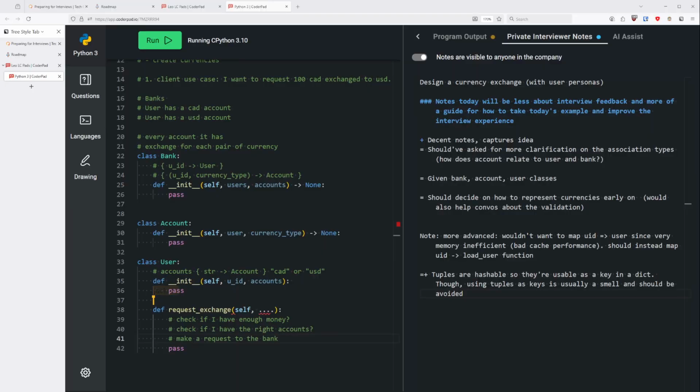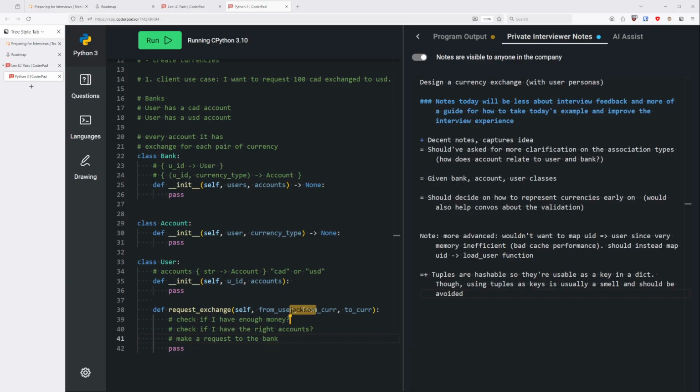Okay, so now if we move on to the request exchange method, we'll need to know who it's requesting. So who is it coming from, and who they want. Oh, sorry, I'm thinking about e-transfer. So what's the currency, and what are they trying to exchange to?